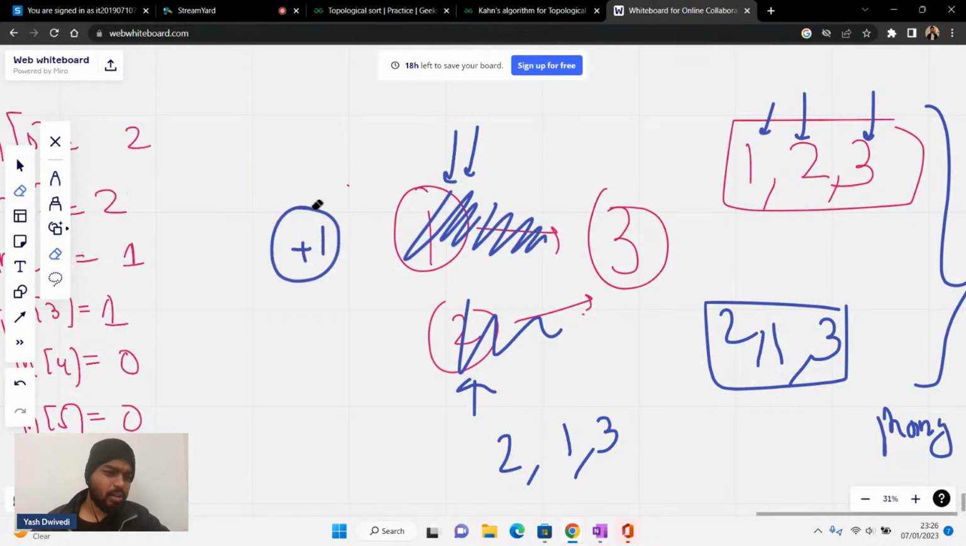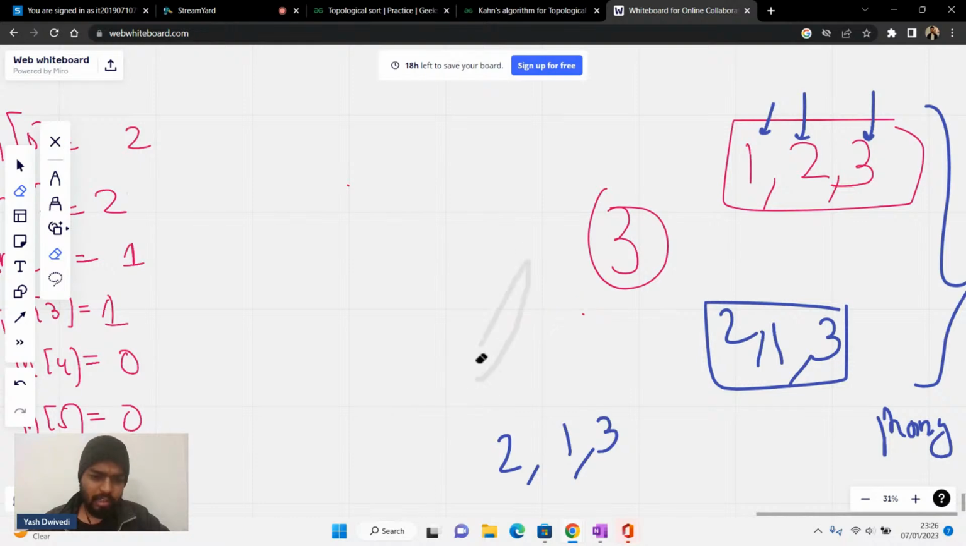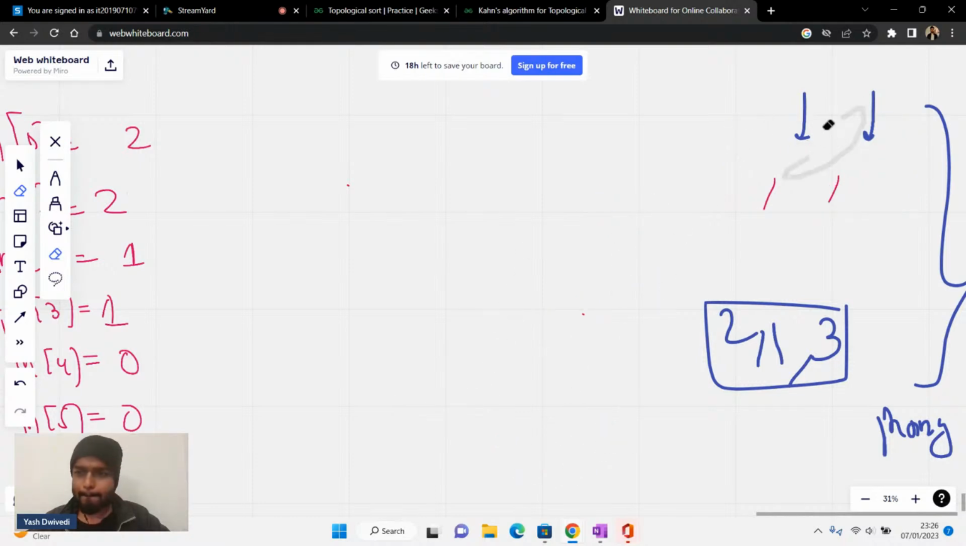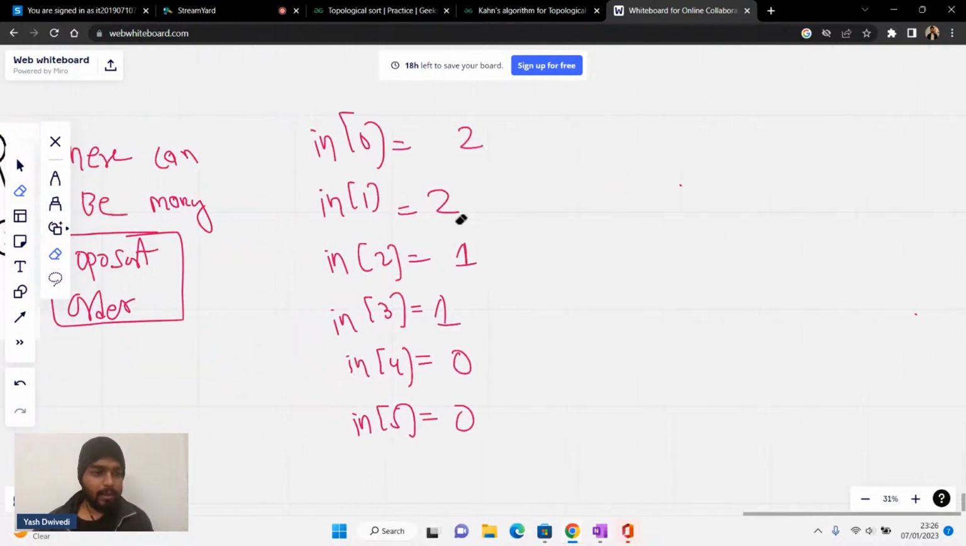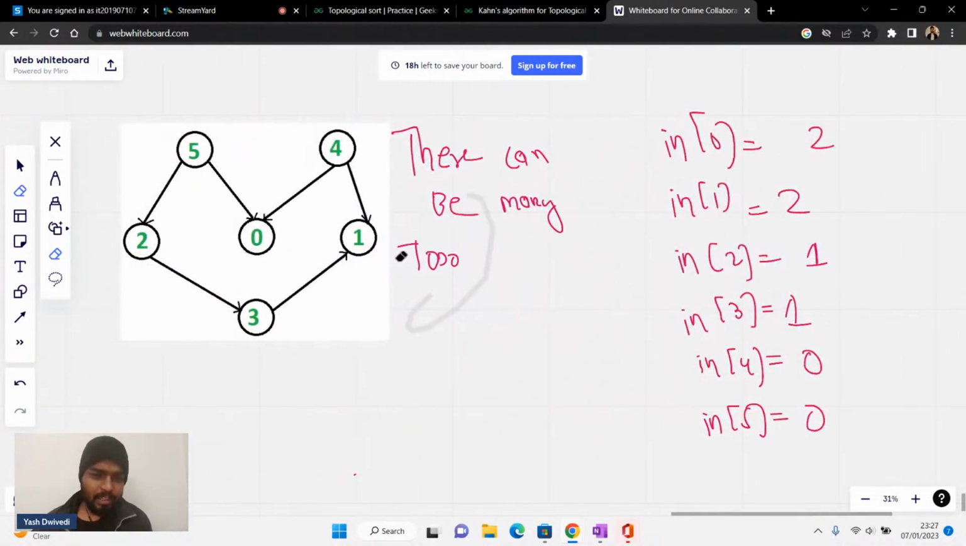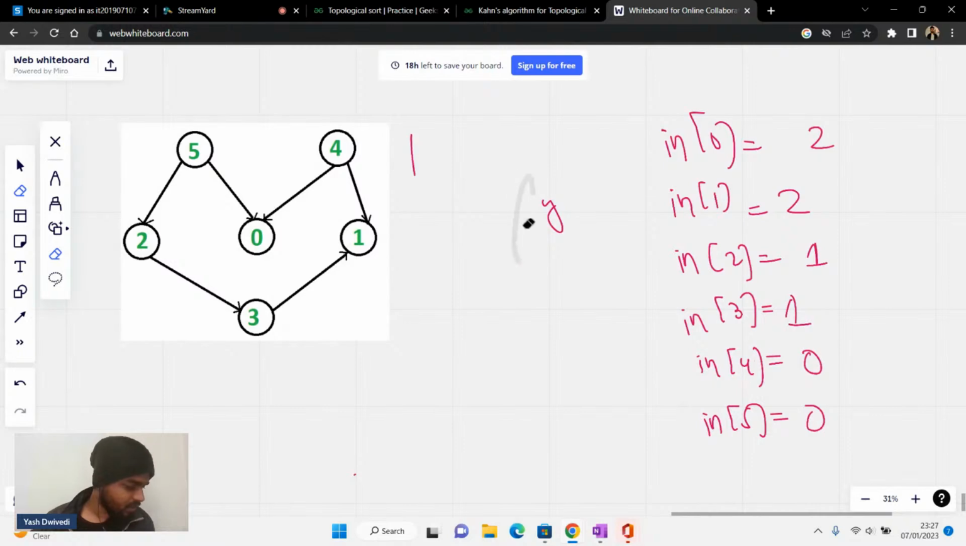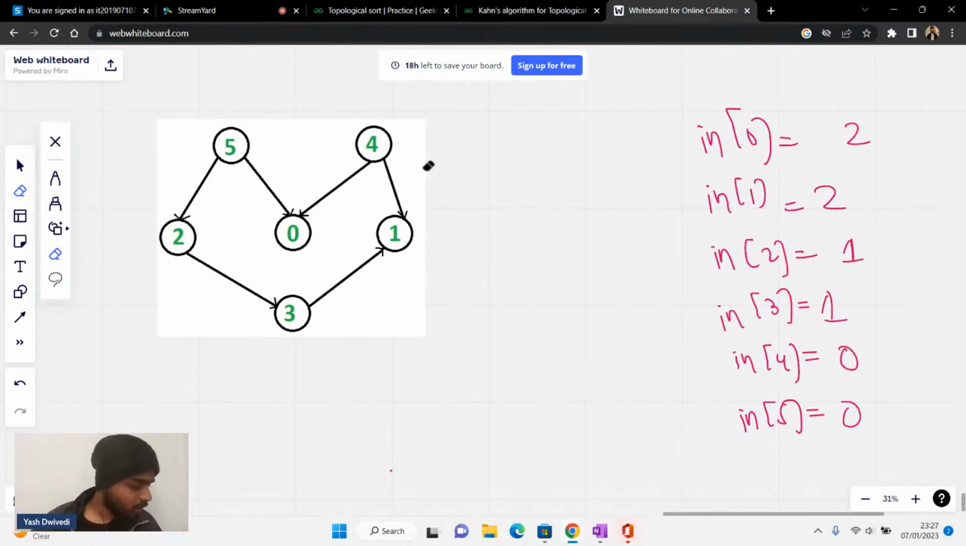So there can be various orders of topological sort. That is what I was saying. Okay, this is the thing. There can be many topological sorts. Anjali, is that clear? Sorry, Vaishnavi, is that clear to you as well? Rishit, are you clear with this? Other people are also clear with this, right?